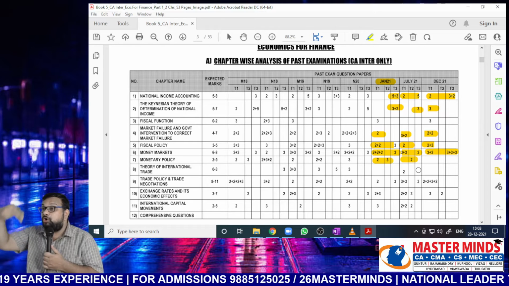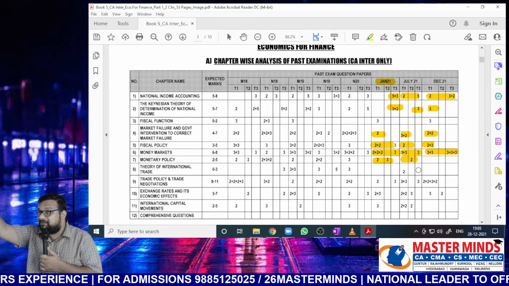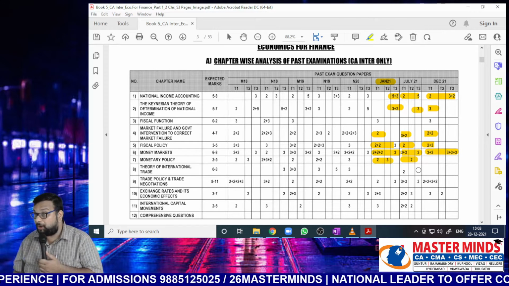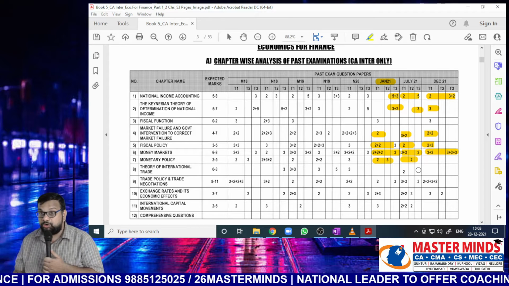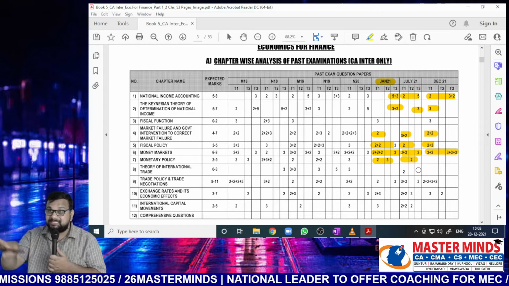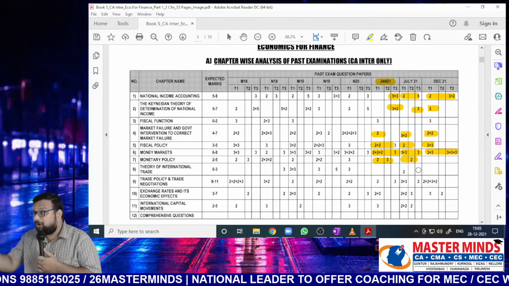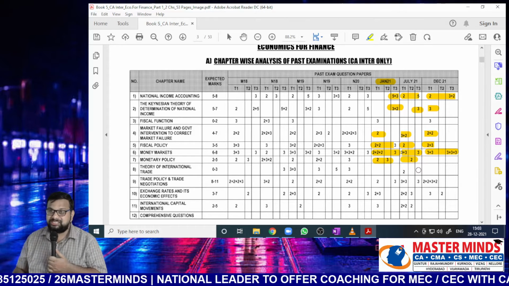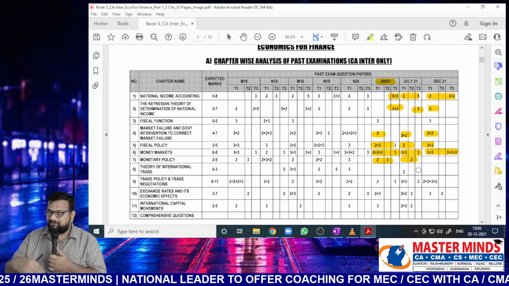Money markets and monetary policy are a unit. So if he is asking more number of marks from money market, he will ask less from monetary policy. Since in December 2021 examination, he has asked around 15 marks from money markets, he hasn't touched monetary policy. Generally, it's a very rare thing to happen, but generally he will cover both the topics.